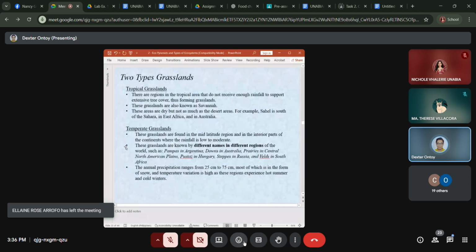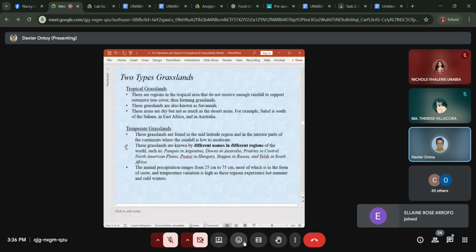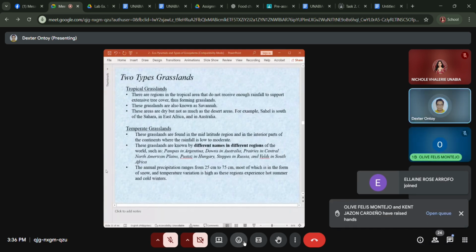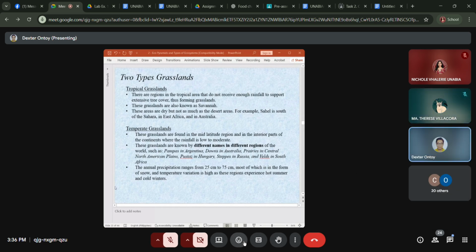Generally, there are two categories or types of grasslands. You have the tropical grasslands. So the first type of grassland is a tropical grassland. These are regions in the tropical area that do not receive enough rainfall to support extensive tree cover, thus forming grasslands. These grasslands are also known as savanna. These areas are dry but not as much as the desert areas. For example, the Sahel is south of the Sahara, in East Africa, and in Australia.